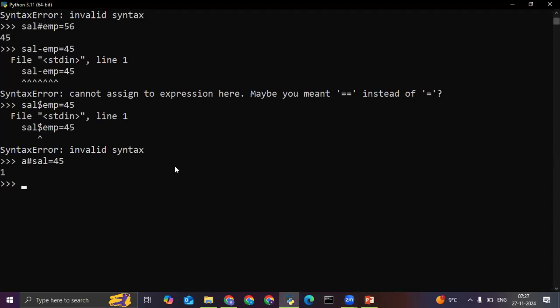Now, have you understood why I have written "A hash salary" and why it is giving the output 1? Have you understood this?